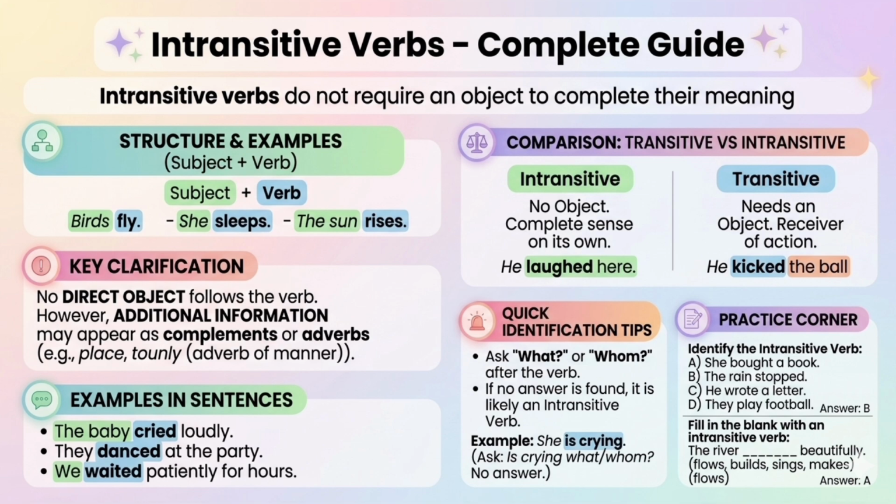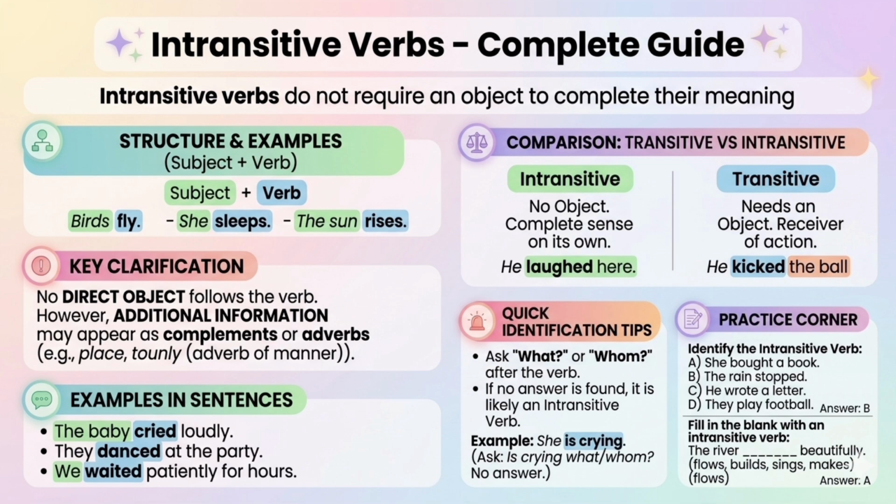Adding context. You might wonder, can I add more information after the verb? Yes, you can. While you cannot have a direct object following the verb, you can include additional information using complements or adverbs, such as describing a place or the manner in which something is done. The baby cried, verb, loudly, adverb of manner. They danced, verb, at the party, adverb of place. We waited, verb, patiently for hours, additional information.